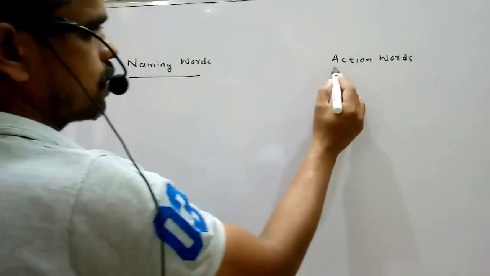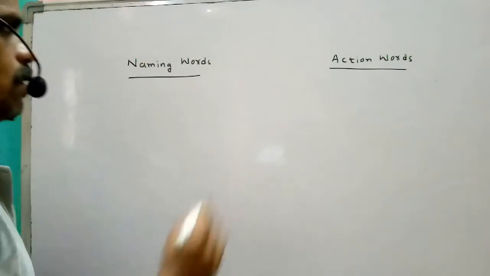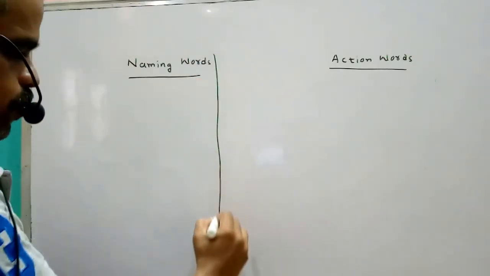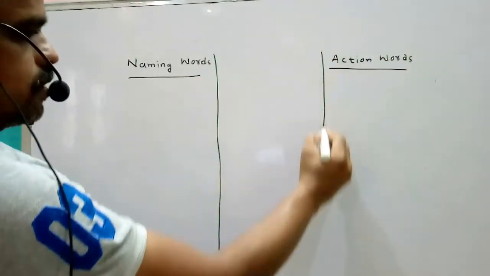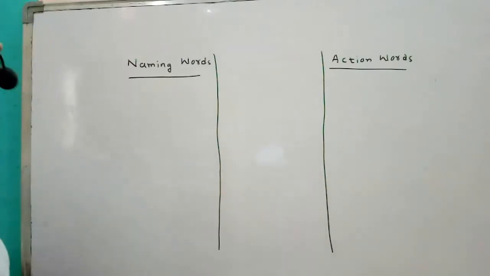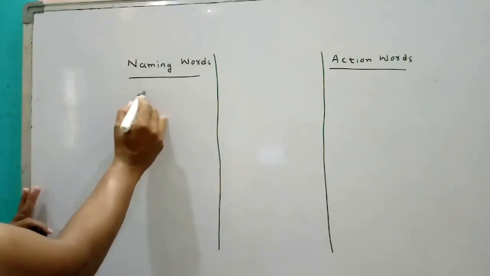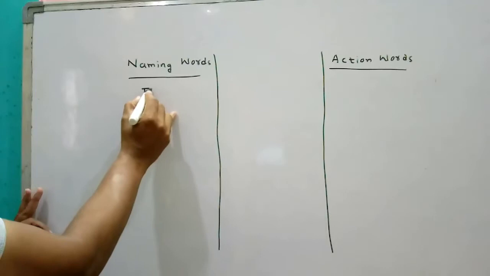Naming words, action words. So let's separate three columns now here. See, first in the naming words we wrote here